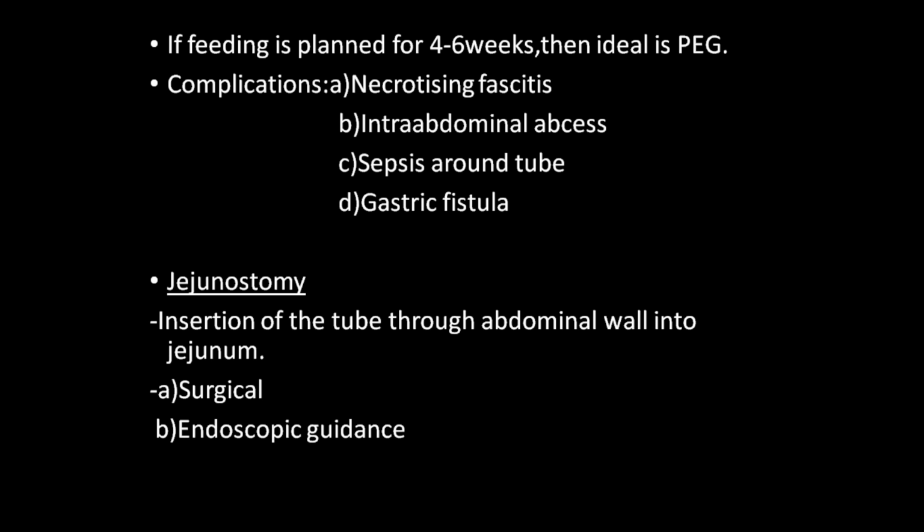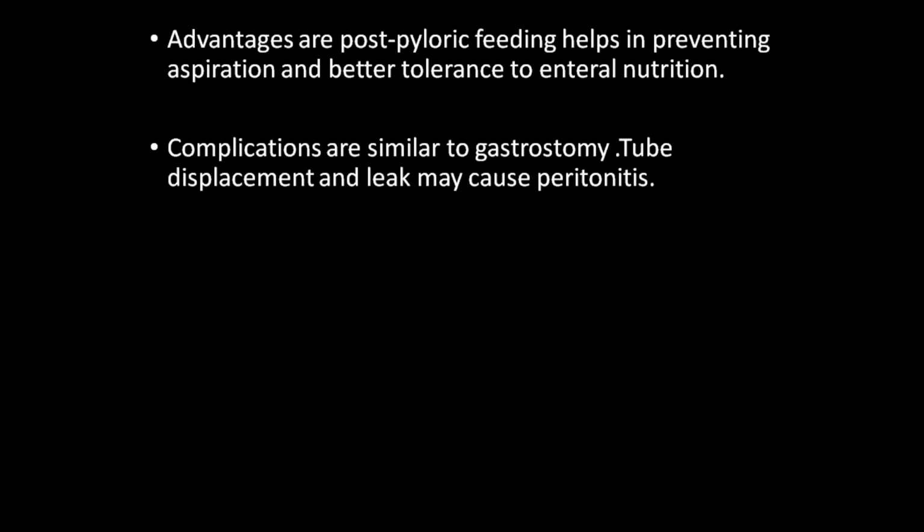It can also be performed by endoscopic guidance or by surgical guidance. The advantage of jejunostomy is that the tube is placed beyond the pylorus, in the jejunum. By putting the tube beyond the pylorus, there will be less chance of aspiration.